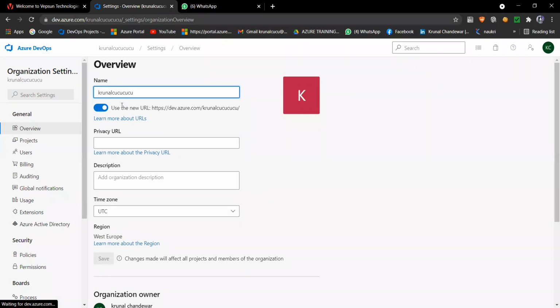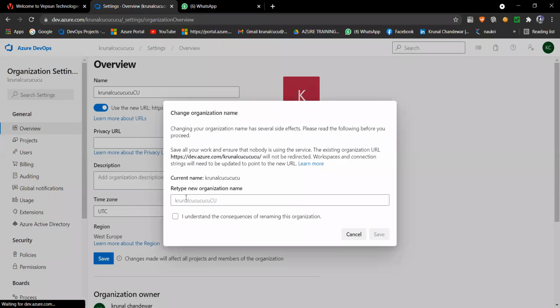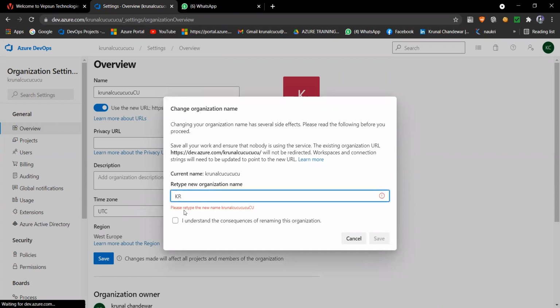If I want to include one more CU, like 4 CUs with a capital last one, I will say save. When I say save, it will ask me to retype the organization name which I want to update. So I am giving here that same name, Kunal CU, and one is capital CU.